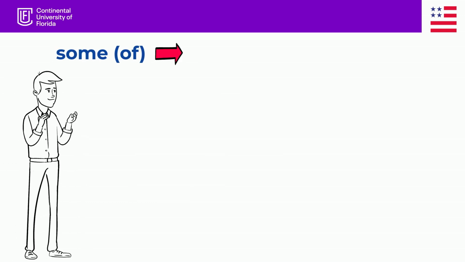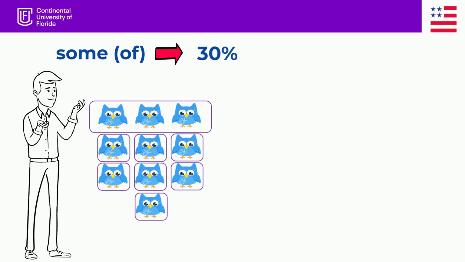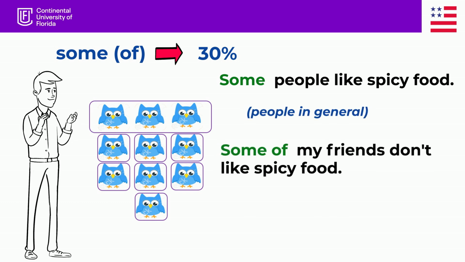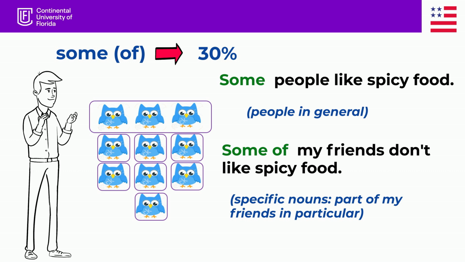We use some or some of to refer to the 30% of something approximately. For example, some people like spicy food. I use some to refer to people in general. Or I can say, some of my friends don't like spicy food. I use some of to refer to specific nouns. In this case, my friends.